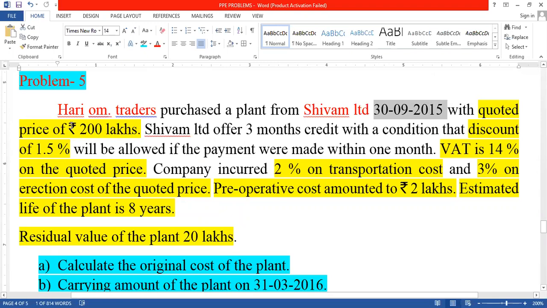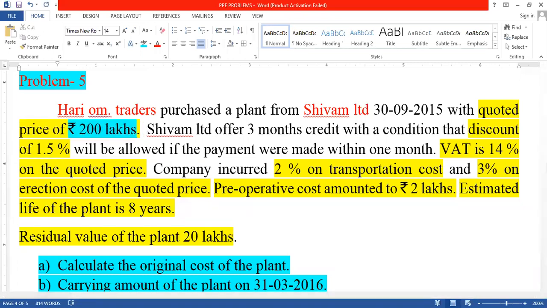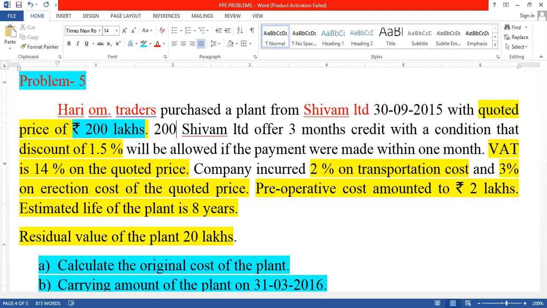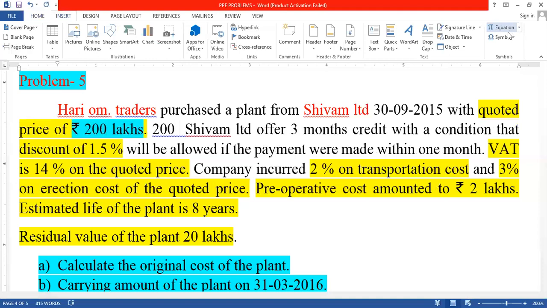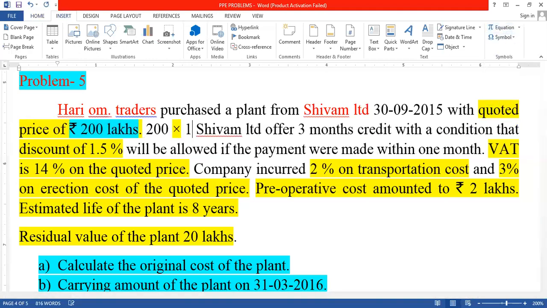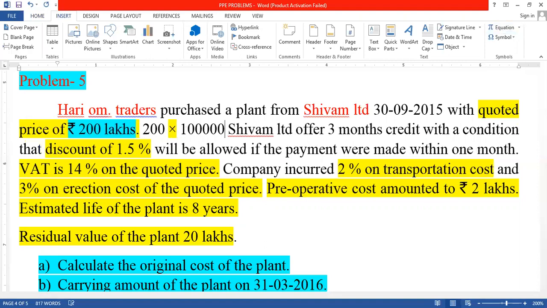This is the most important: you should convert it into lakhs. How will it be converted? You should take 200 into 1 lakh, so it will be converted into 200 lakh.